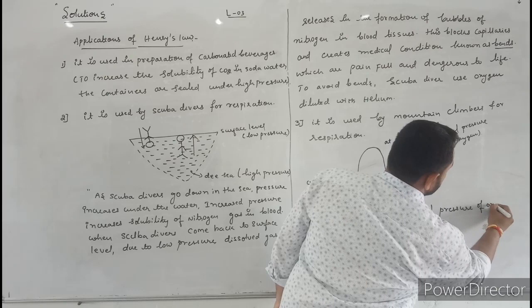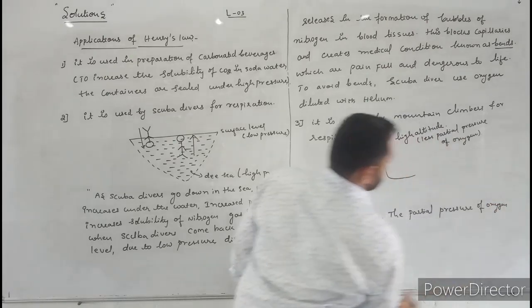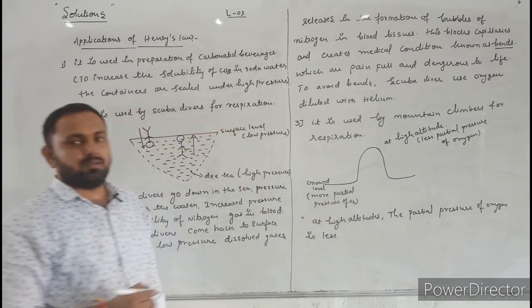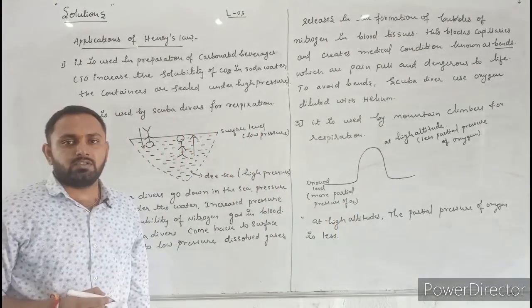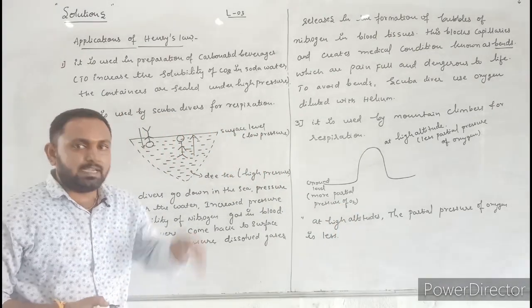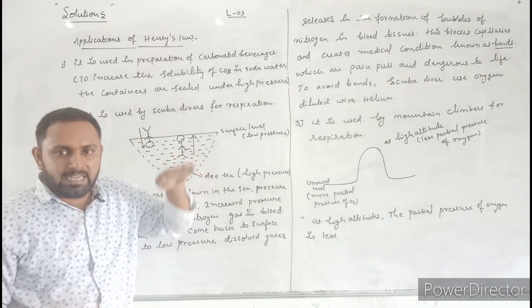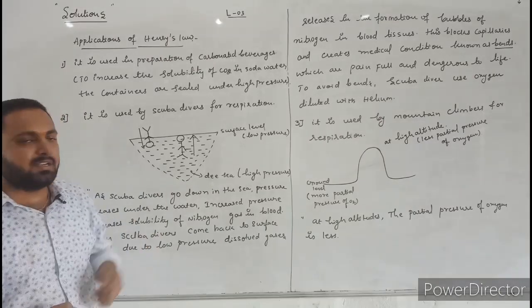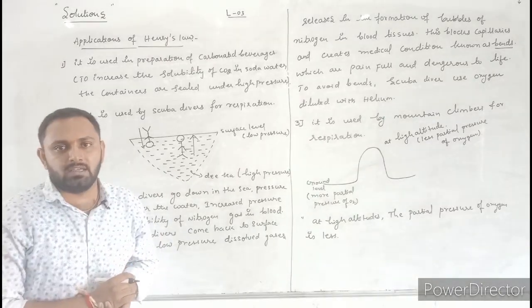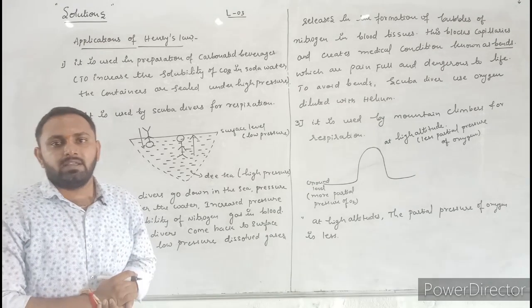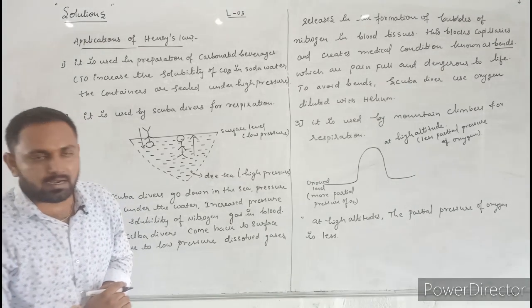Due to less partial pressure, the solubility of oxygen in the blood or tissues decreases. When the solubility of oxygen in the blood decreases, the climbers suffer from anoxia. What is the meaning of anoxia? Anoxia means being weak or unable to think clearly.